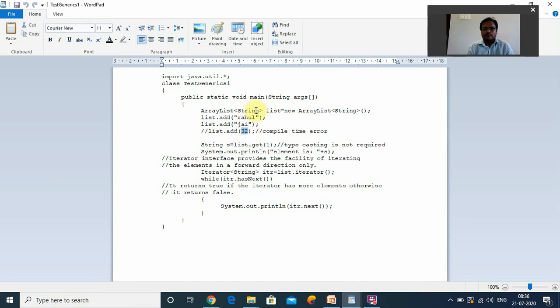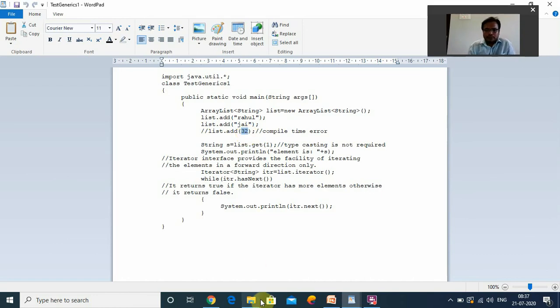But here, what type of generic class object are we creating? A String class object. Whenever we are adding objects, we are only adding string objects, not integer objects. With the help of this particular statement, whenever we try to add an integer object, we get a compile time error, right? Yes.